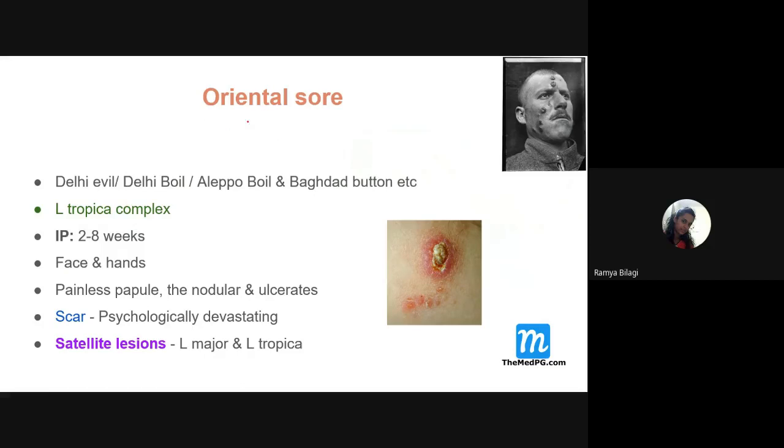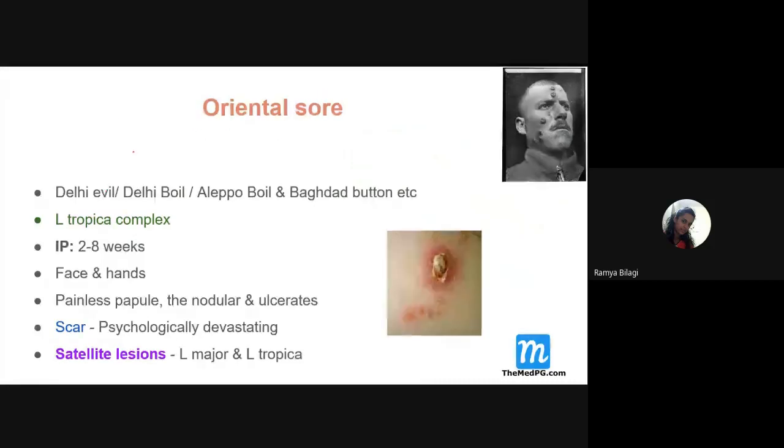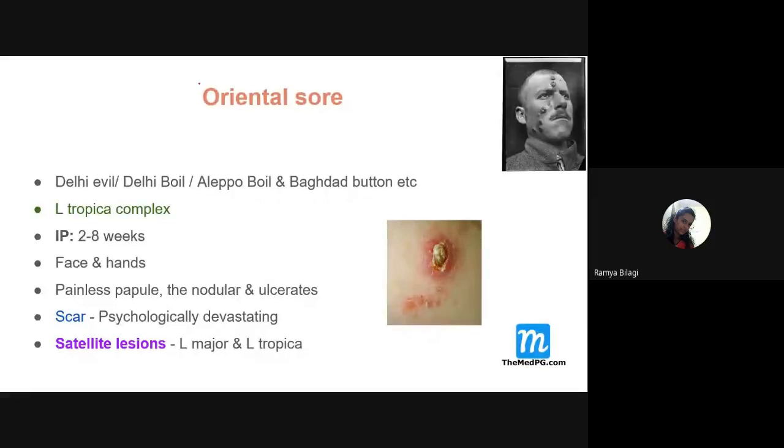Now, what is the disease caused by this Leishmania tropica complex? Cutaneous leishmaniasis. What is the other name? Oriental sore. Why is it called oriental sore, students? Sore means an ulcer. Then what is the meaning of the word oriental?